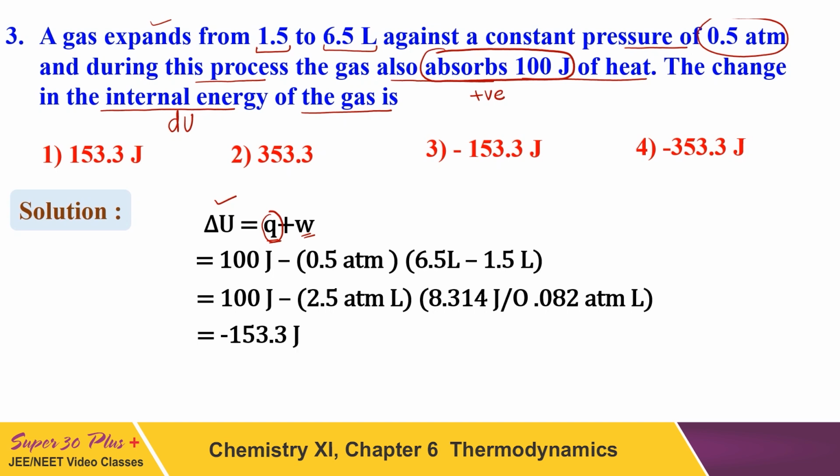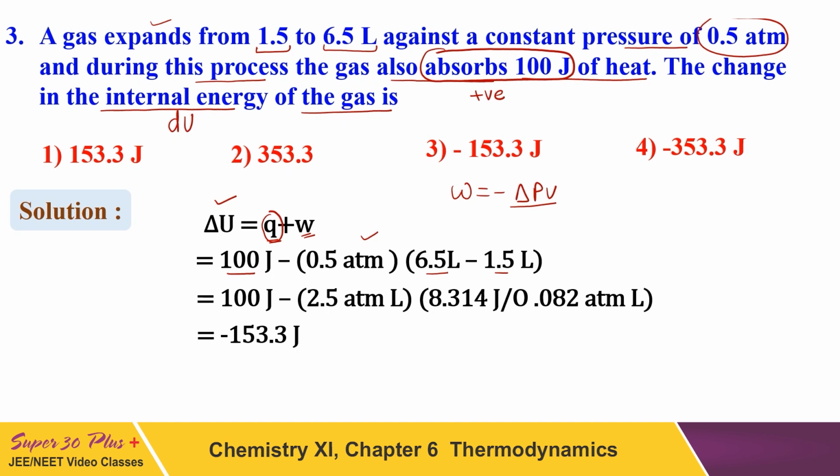Now, in order to calculate the change in internal energy, what you need is Q plus W, and Q will be plus 100 joule. What about the work done? We calculate work done by W is equal to minus P delta V, as we did in the first question. So pressure is 0.5 atm, and this is the change in volume. You don't have to convert this volume into liter, as it is already in liters.